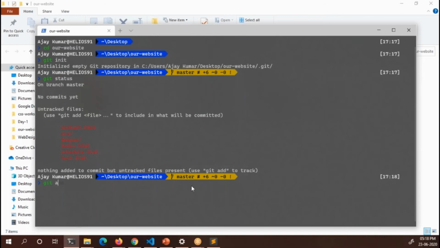Before committing, we need to add. I want to add every change, so git add space dot. Git add space dot will always add everything. Then git commit. Every commit must require a message, so git commit -m space, and in quotations your message.